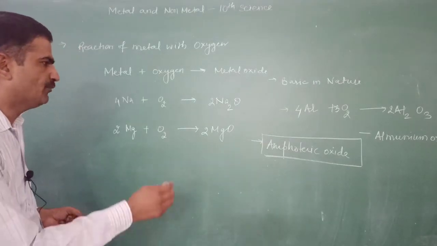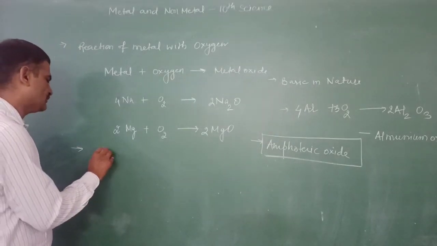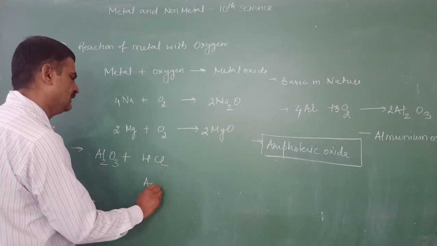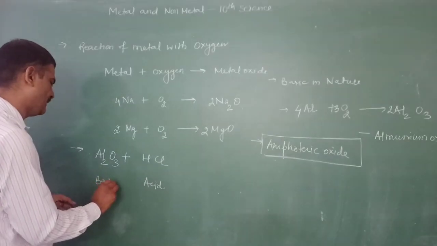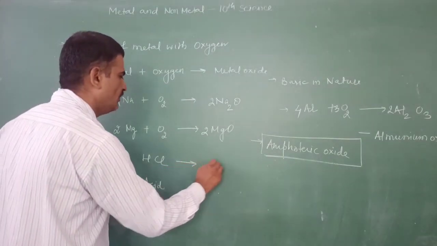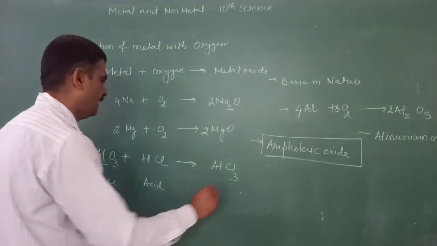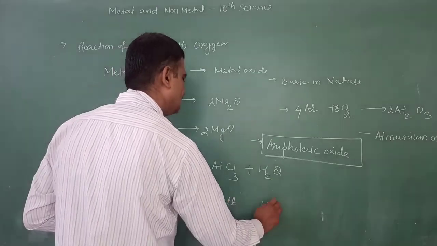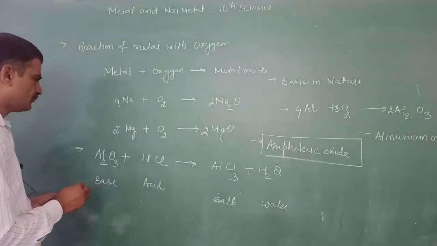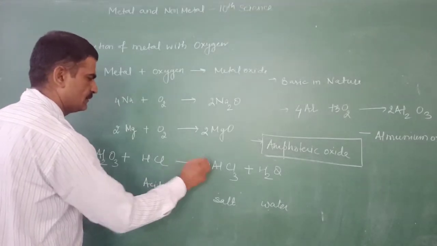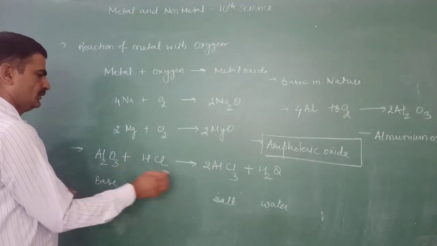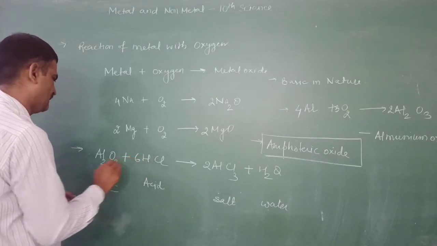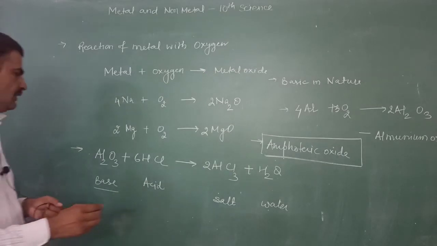Let us prove that amphoteric nature. We take aluminum oxide Al2O3, in that we will react it with acid. This is an acid, so it acts as a base. It forms aluminum chloride, and water is formed. That is salt and that is water. Now we will balance the reaction. This shows that this aluminum oxide acts as a base. This is basic in nature.